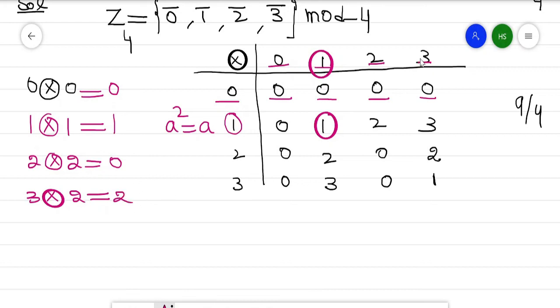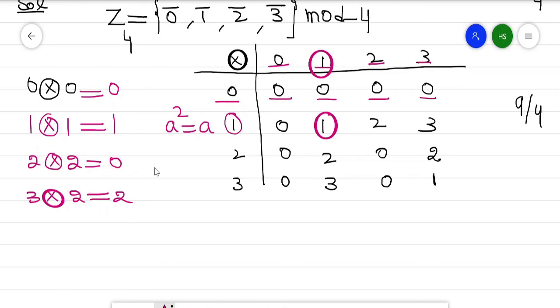So 3 into this values, so first check the 0 value, that will give the idempotent. So 0 is idempotent, 1 with 1 not 0, 2 with 2 is nilpotent. So similarly 3 into 3, this is equal to a 1, that is a multiplication.